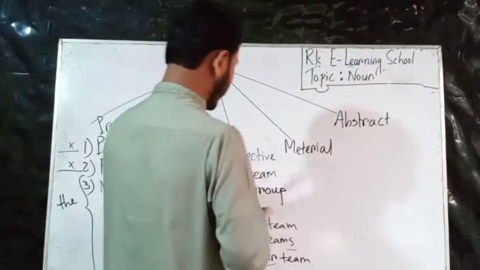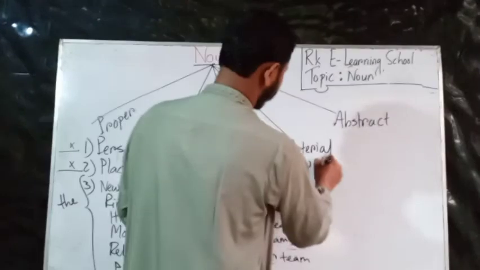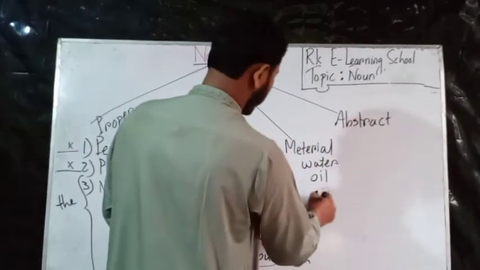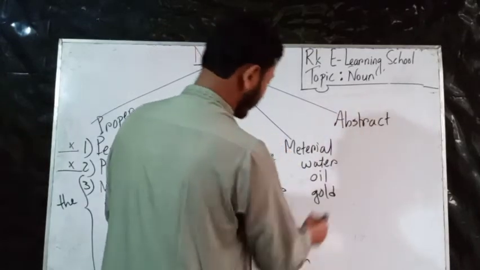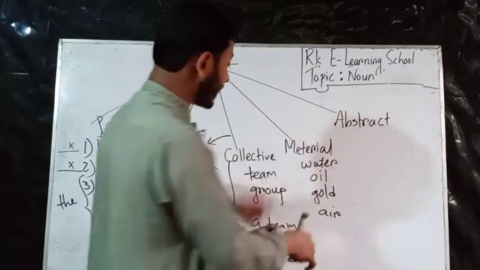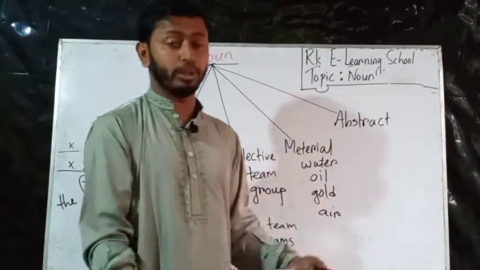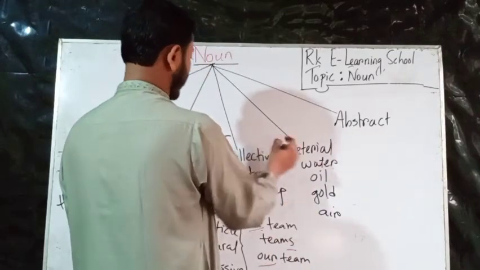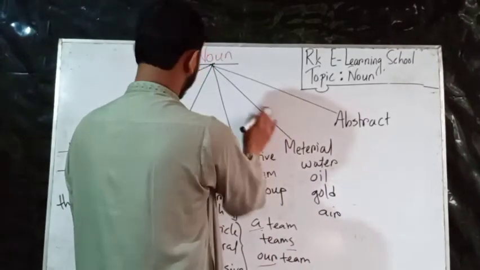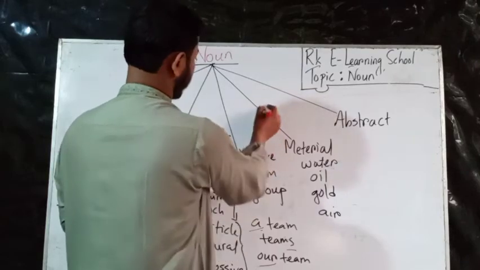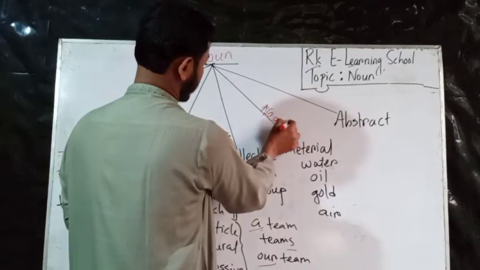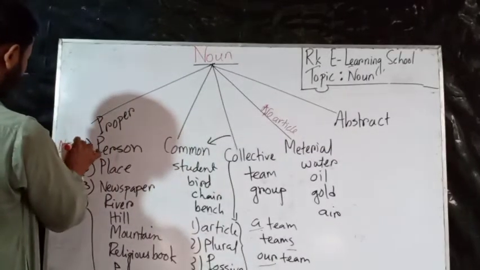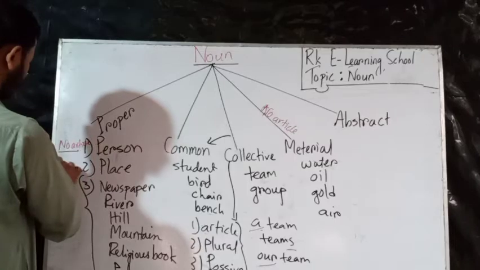Just like water, then oil, then gold. There are lots of things here. We can touch them, but we cannot count them. So we use these with no article. There will be no article before a material noun.